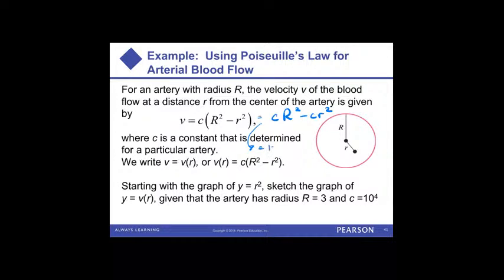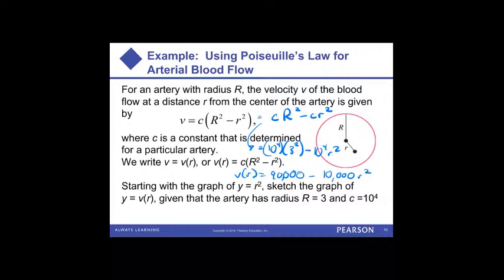Capital R is 3, so that's going to be 3 squared minus 10 to the 4 times r squared. 9 times 10,000 should be 90,000 minus 10,000 r squared. And this is the velocity based on the distance away from the center of the artery.